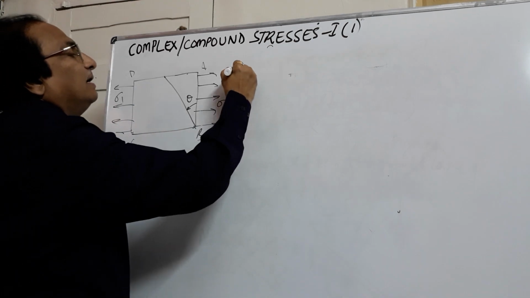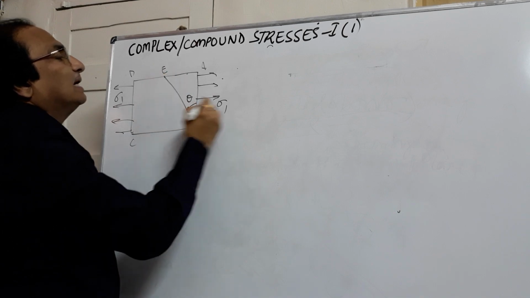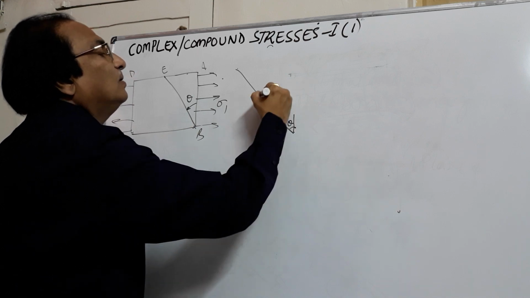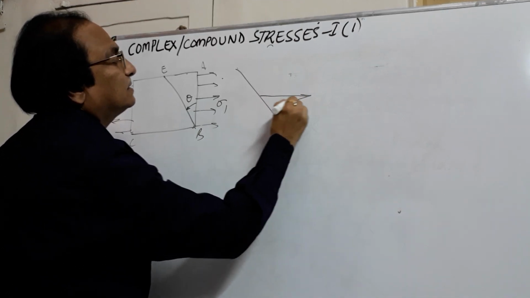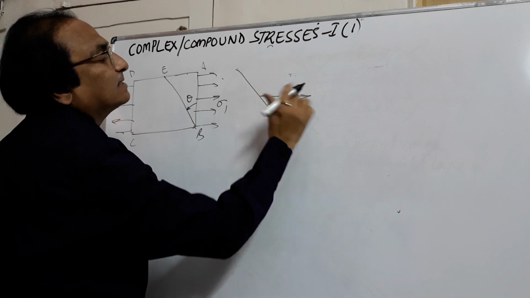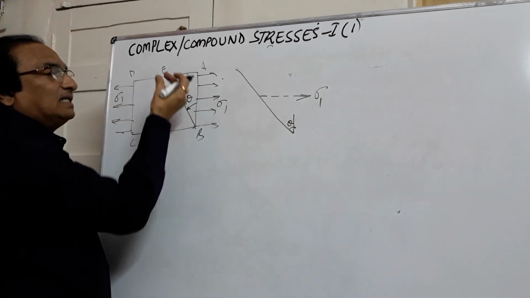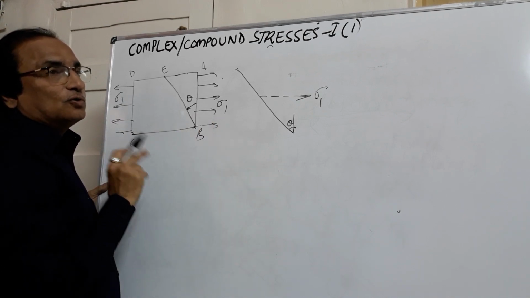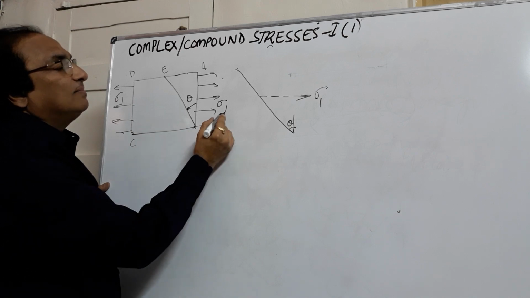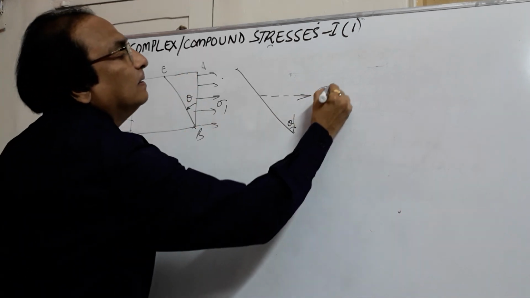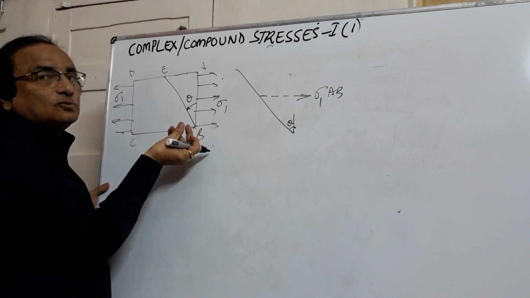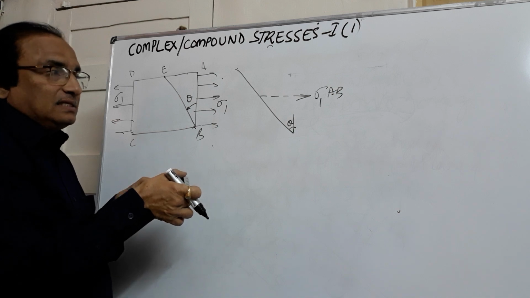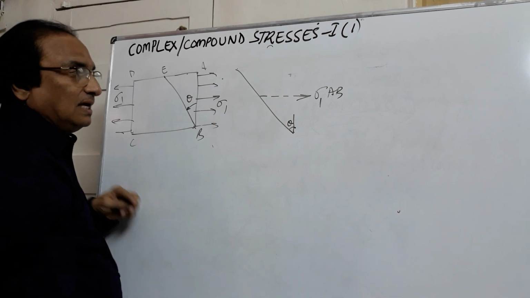Suppose here I take this as BE making an angle theta, I will separate out this BE. It is making an angle of theta. Now here, this is the stress acting. If I take it as sigma 1, we have got stress here, I want to convert it into force. So force will be stress into area. So sigma 1 is acting on an area of AB and the thickness of this is 1. So when I take the cross section like this, thickness is 1 and this length is AB. So this is the force acting on the whole plane.